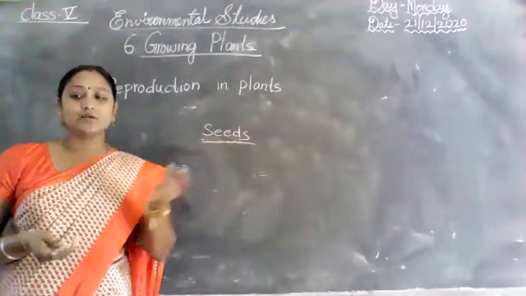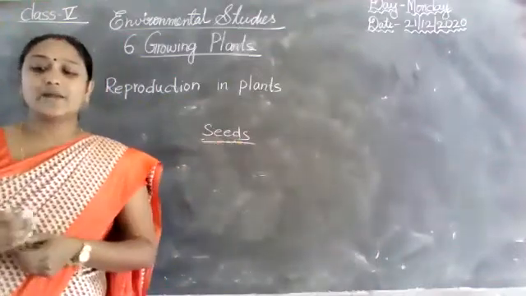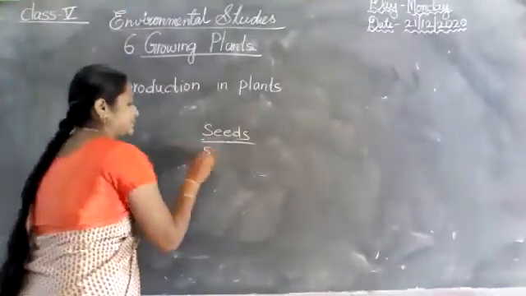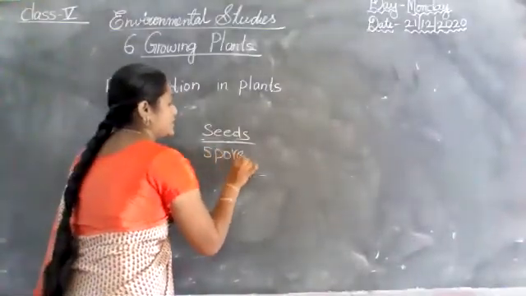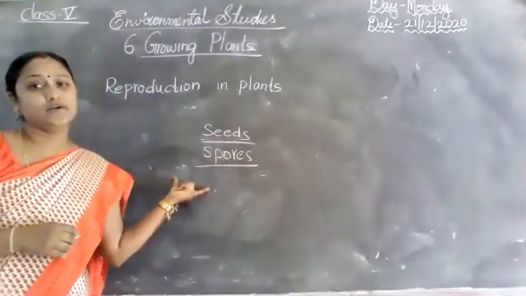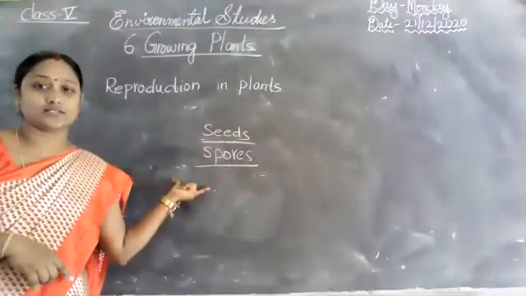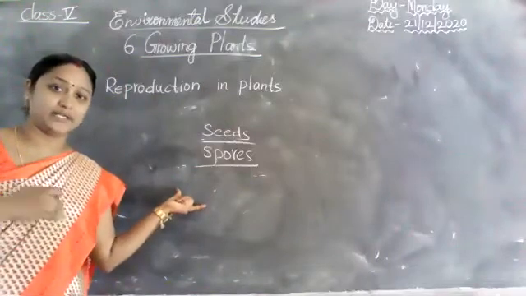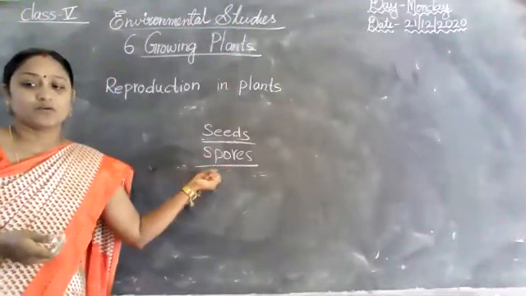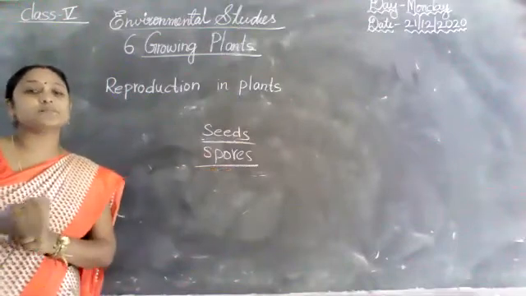Okay. And next I taught spores. Some plants reproduce through spores. Did you understand, all the children? Already I taught this topic, but once again I repeat, many days gap, no? That is why once again I remind you. Plants such as, for example, ferns.